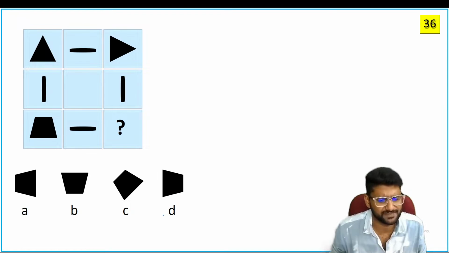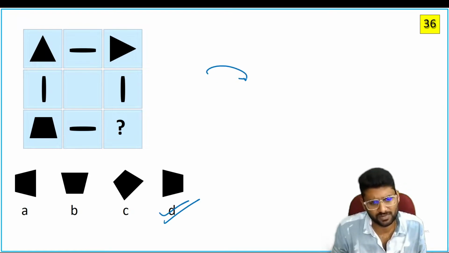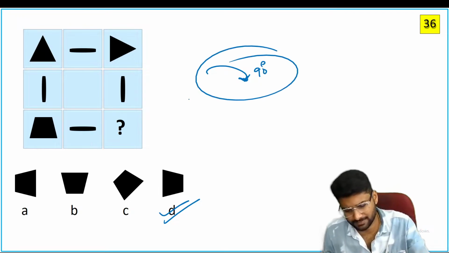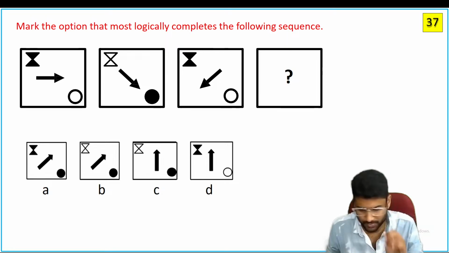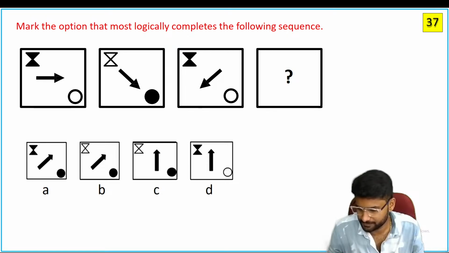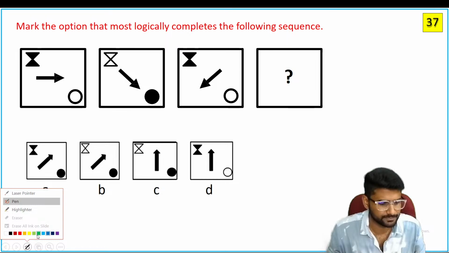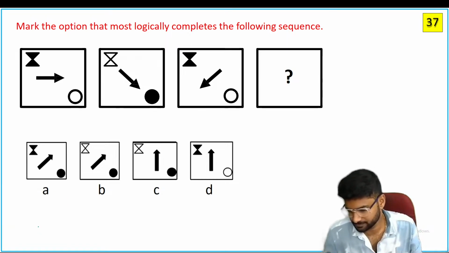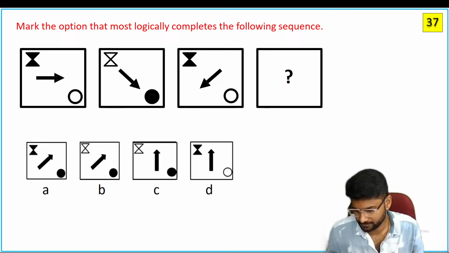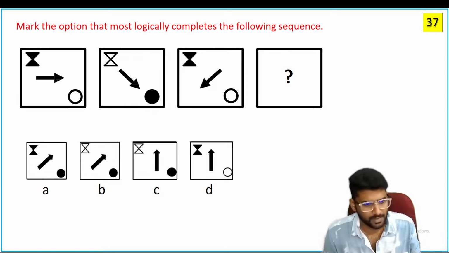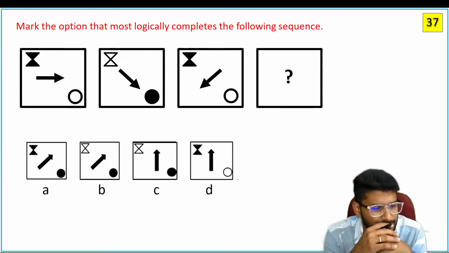So simple question, guys. Turns in this direction by 90 degrees. So B is the suitable answer. Next. Take the next option. Next question. So what about this question, guys?